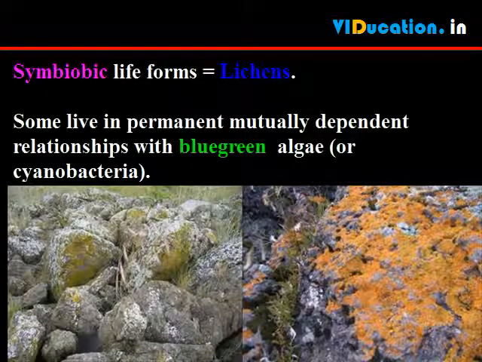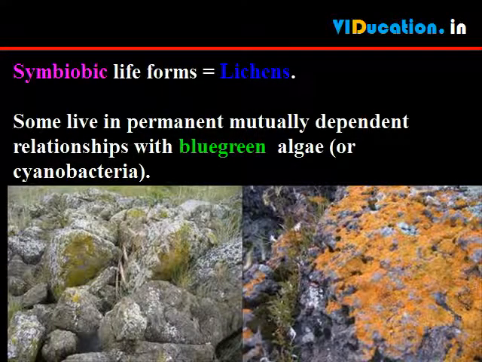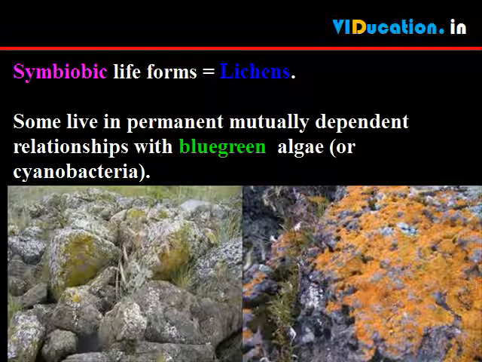Lichens are composite organisms consisting of a fungus, known as mycobiont, and a photosynthetic partner known as the photobiont or phycobiont, growing together in a symbiotic relationship. The photobiont is usually either a green alga or cyanobacterium.